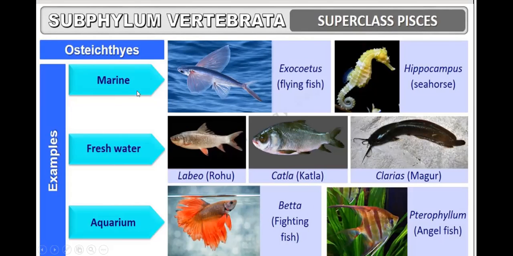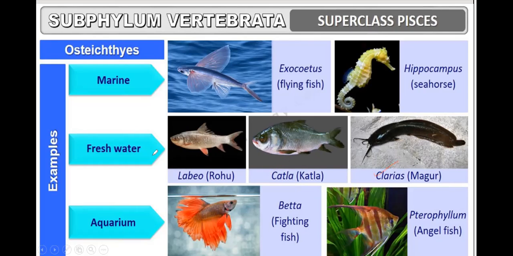Then examples of Osteichthyes. There are marine fishes like Exocoetus, the flying fish. Then Hippocampus, the seahorse. Freshwater fishes: Labeo, that is rohu, Catla, Clarias, Mangur.